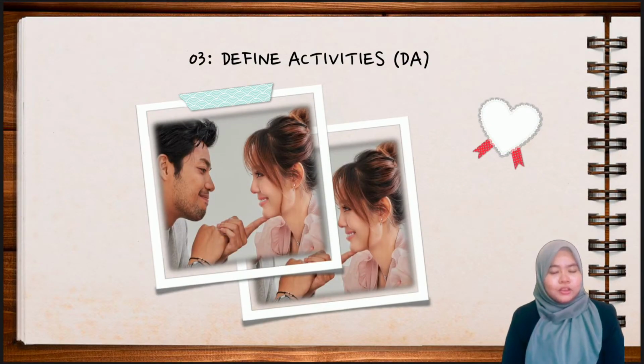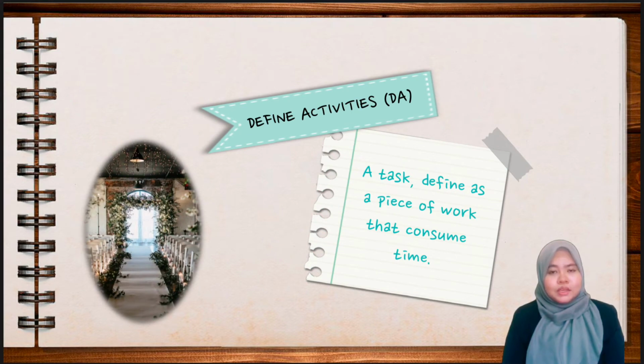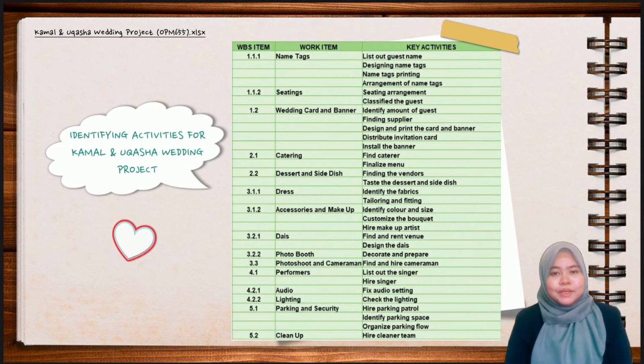Next slide is define activities. By using the WBS of the Kamal and Uqasha wedding project that we have done earlier, the individual responsible for each work package needs to define all the specific activities that need to be performed to produce the end product or deliverable for the work package in the WBS. For example, in the figure of defined activities for the Kamal and Uqasha wedding project, there are a total of 32 key activities that we have defined. For instance, in the work item of name tag, we have defined 4 key activities, which are list out guest name, designing name tags, printing, and arrangement of name tags.